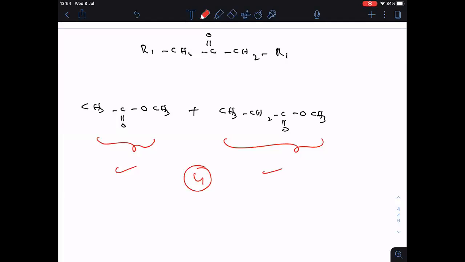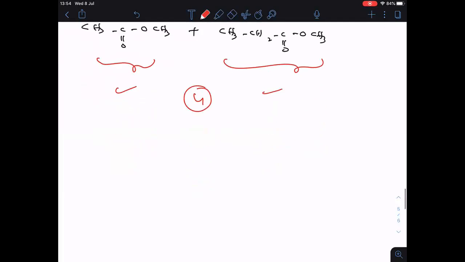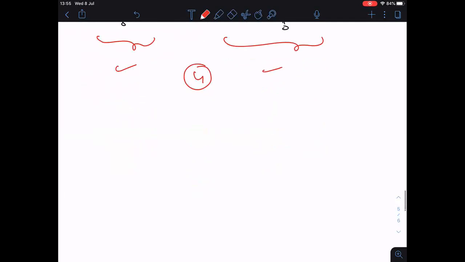Come on, copy quickly. Completed. Total number of products 4. Now next, I told you in Claisen ester condensation 3 types are there: self, crossed, intramolecular. Self completed, crossed completed. Now intramolecular. Okay, so now put the heading